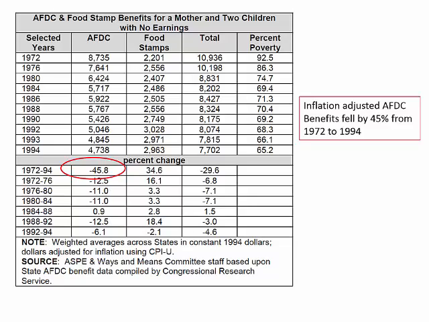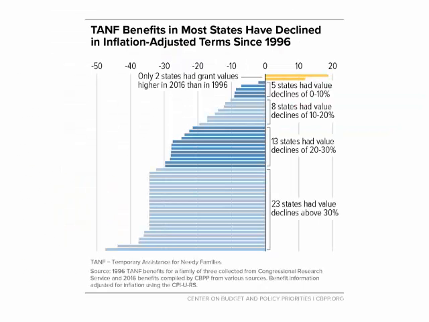This benefit level fell by more than 45% over the 22-year period. Following welfare reform, the TANF program replaced AFDC, and this trend continued. This graph shows the percentage change in the TANF benefit between 1996 and 2016. Most states had substantial declines in benefit amounts over this time, with nearly half of states reducing benefit amounts by more than 30%.